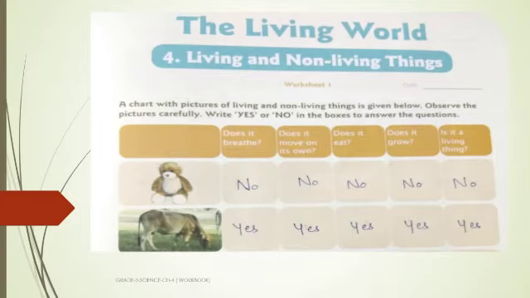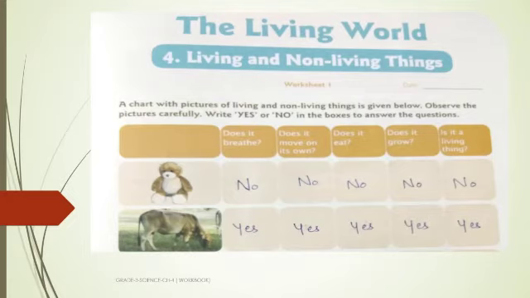Okay, now we will see the second example. The second picture is of a cow. Does a cow breathe? Yes. Does it move on its own? Yes, we have seen cows moving on their own. Does it eat? Yes, we can see in the picture that the cow is grazing grass. So it is eating. Does it grow? Yes, a cow grows. So in the boxes we have written yes.